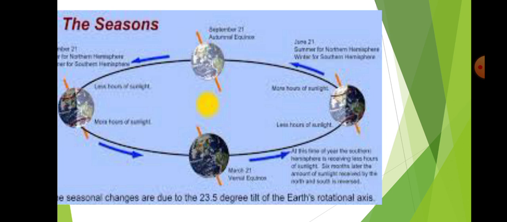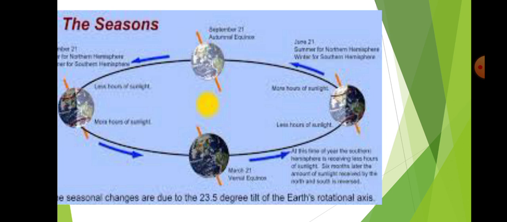Earth rotates around the sun. It is called revolution. Every country has different seasons because it depends on the earth's rotation and the earth's revolution. The season plays the most important role in agriculture development, and overall every human activity depends on the season.